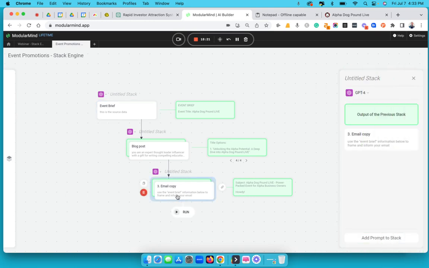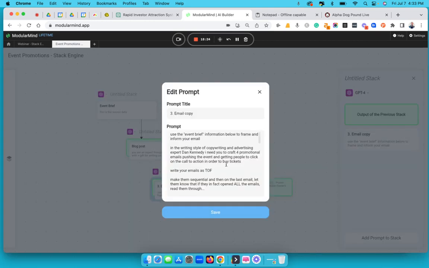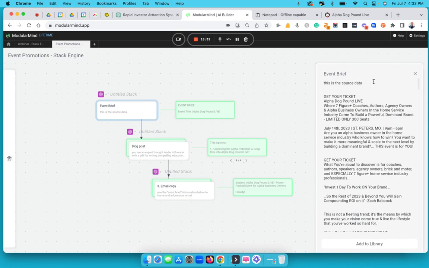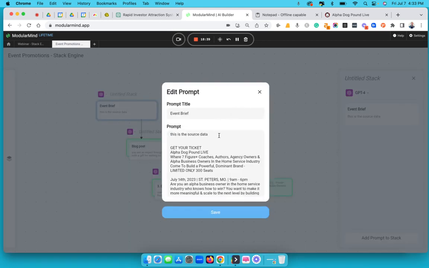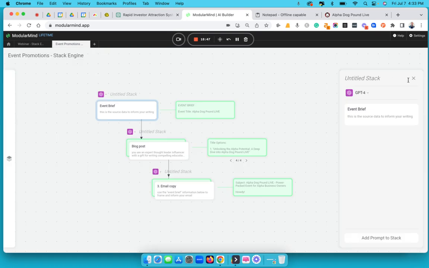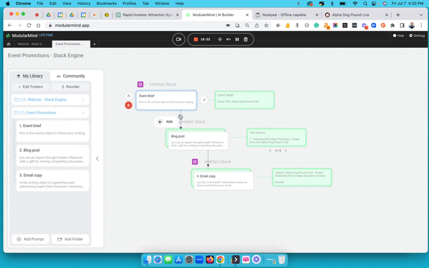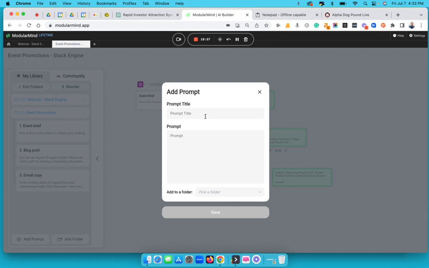How many emails did I ask for? Oh, 4, easy, nice. All right, this is the source data. Oh, sorry. Or whatever I said. Anyways, okay, so we've got the event brief, the blog post, the email copy. What else? Of course, we're going to need